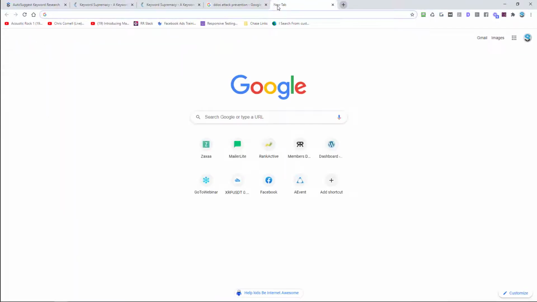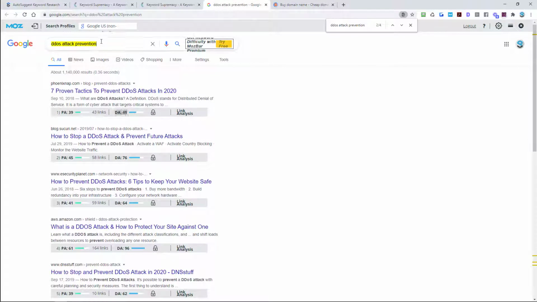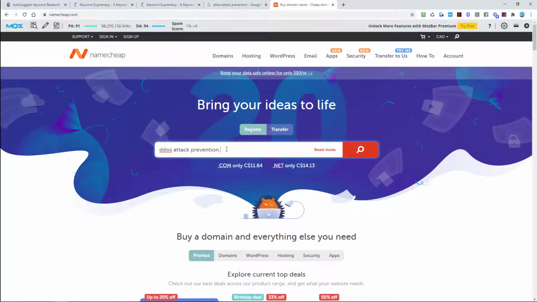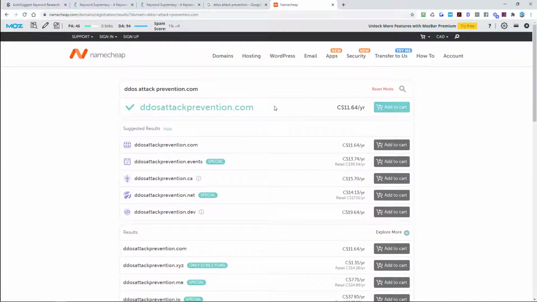So the next thing is EMD domains actually have quite a bit of power to them. So we can check to see if there's an EMD available. So we'll look for the .com. Okay, DDoS attack prevention, and look at that. Nobody has registered this EMD, DDoS attack prevention. Now, I'm not saying you have to get an EMD. You can still optimize an inner page.